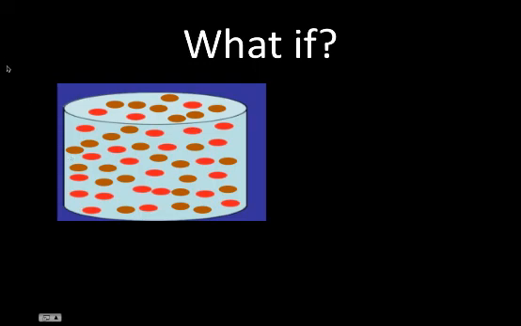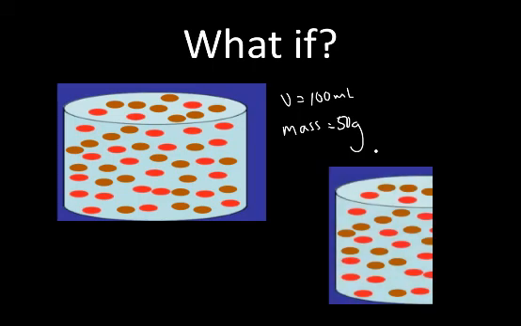All right, so what if this? This is one for you to put down in your notes, and this is where we're going to end it today. What if we had our standard deal here that we talked about, where the volume was 100 milliliters, and the mass was 50 grams. What would the relationship be, what would happen to the density if I decreased both the mass and the volume proportionally? They both went down by equal amounts. I'm going to give you that as a bonus problem.